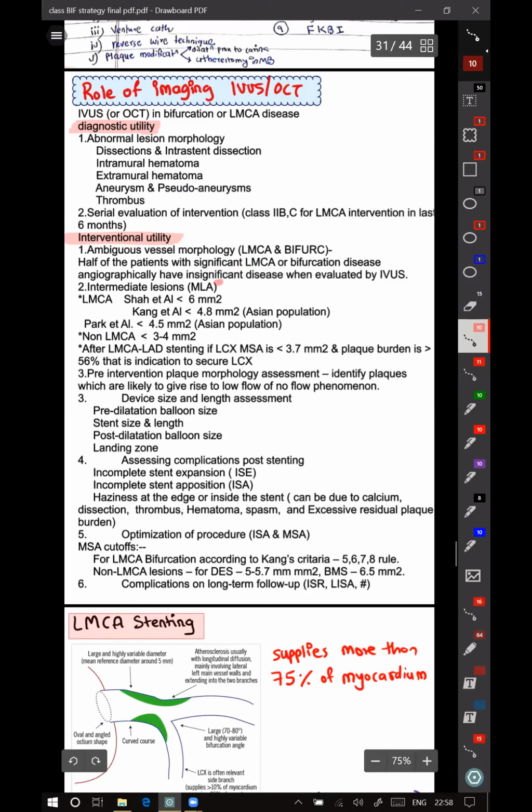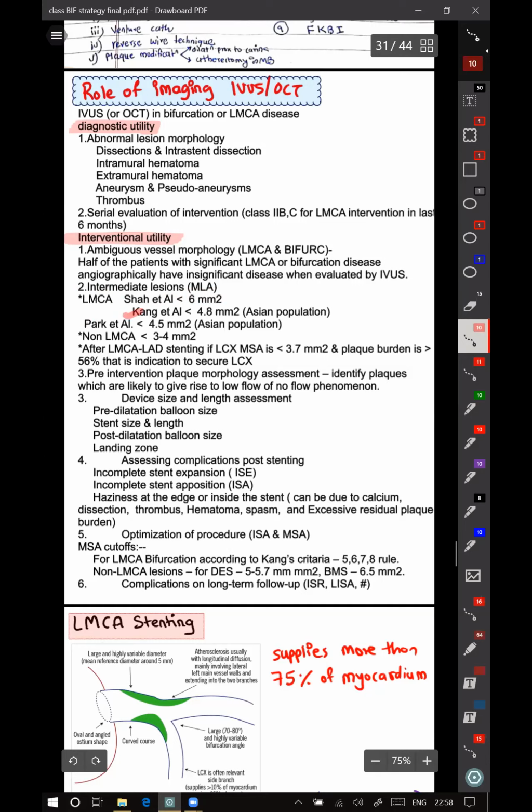Coming to intermediate lesions, for LMs, you can plan intervention or defer intervention based on some cutoffs. So ischemic cutoffs, there are 3 ischemic cutoffs given by 3 different studies. One is Shah et al., which involved a non-Asian population. In them, the ischemic cutoff, that is whether to do intervention, was 6 millimeter square LMC area.